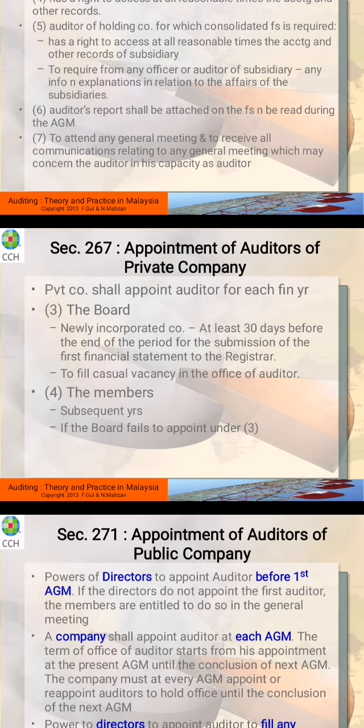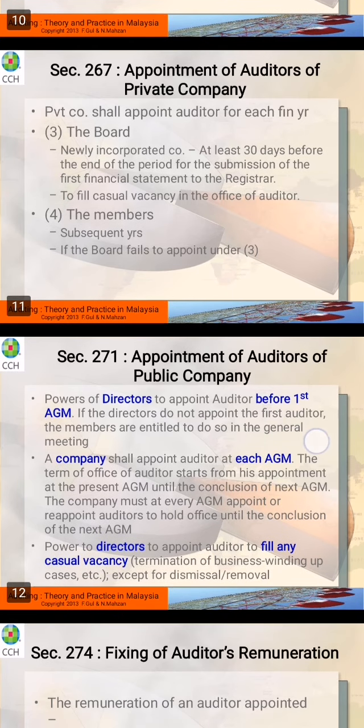The board of directors are able to appoint, and also the members can appoint in the subsequent year. So in the first year the board can appoint, but for the second year, the members or shareholders may appoint. And also if the board fails to appoint under sub 3, just now, if the board does not appoint, the members can appoint.